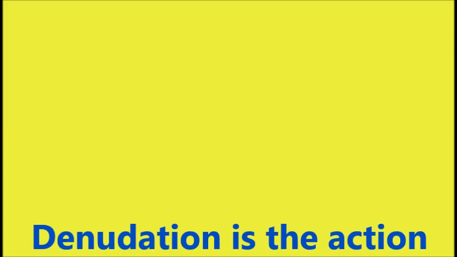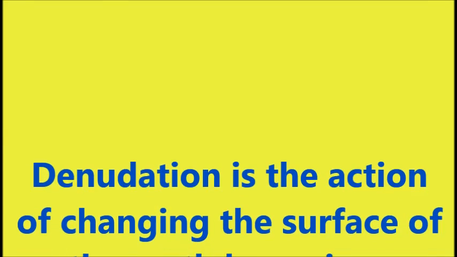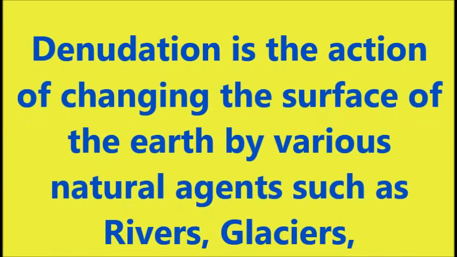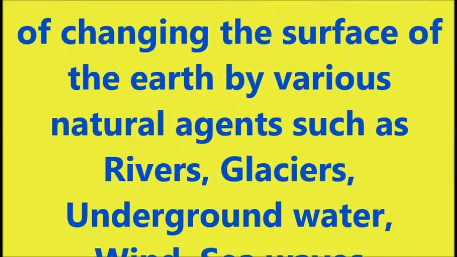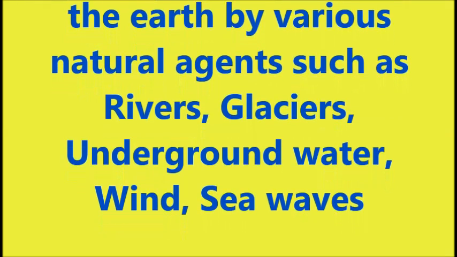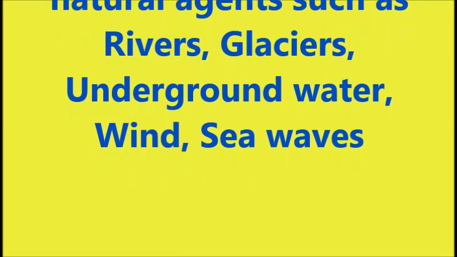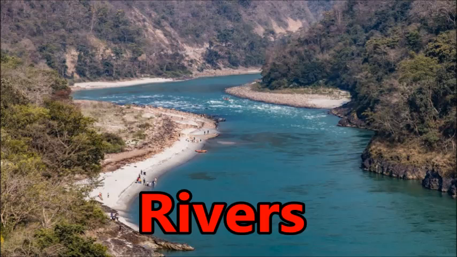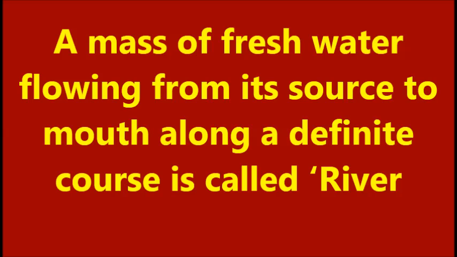Denudation. Denudation is the action of changing the surface of the earth by various natural agents such as rivers, glaciers, underground water, wind and sea waves. Rivers. The river is the most prominent agent of denudation.